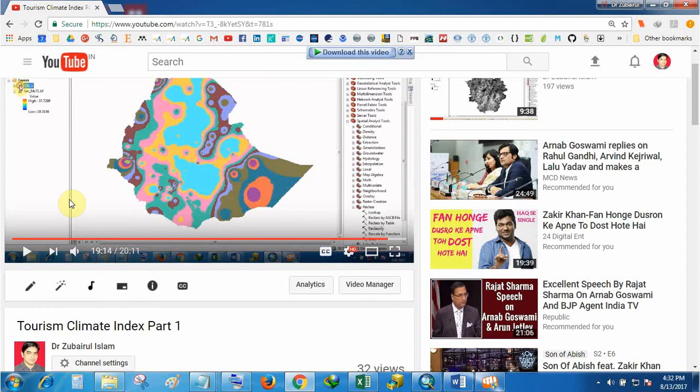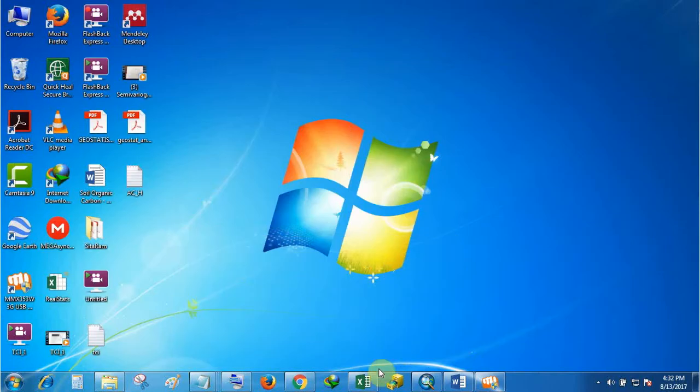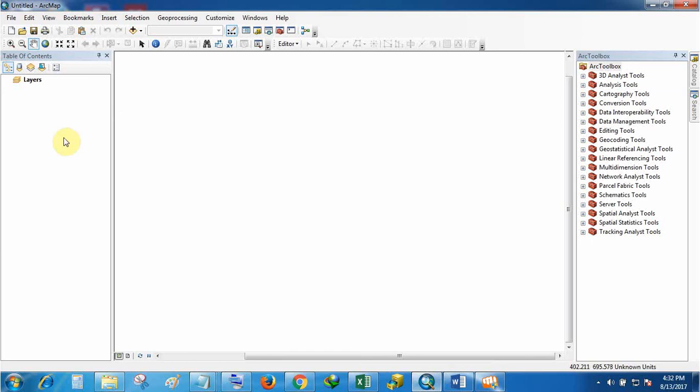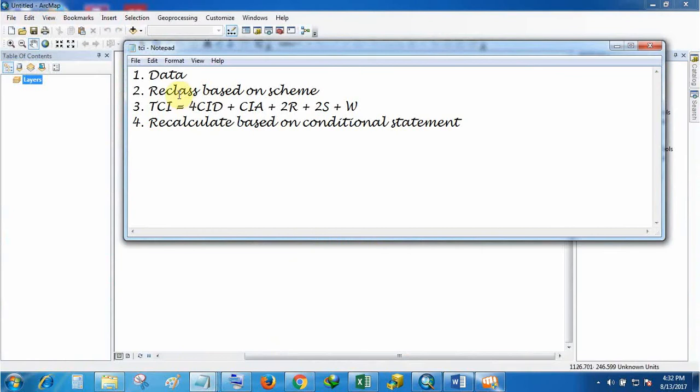For my part two, the Tourism Climate Index, you can open ArcMap. We have collected the data, we have reclassified the data, and as you know, this data is monthly.